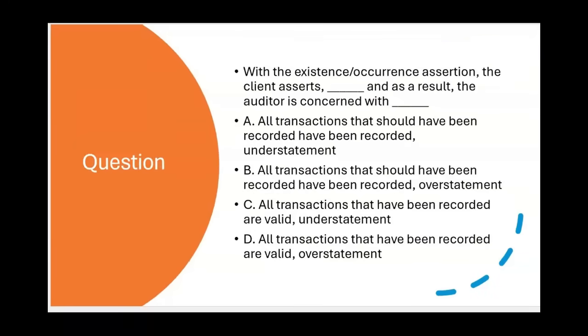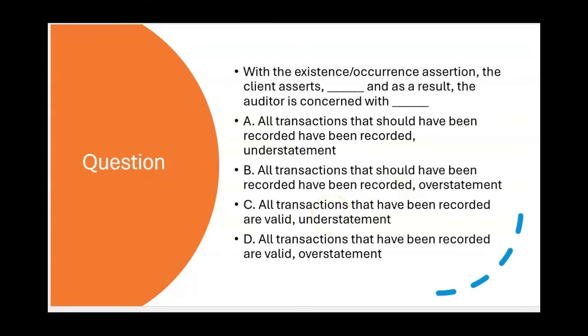Here's one they could ask you. With the existence occurrence assertion, the client asserts what, and as a result, the auditor is concerned with what? All right, existence occurrence, the client asserts A, that all transactions that should have been recorded have been recorded. No, that would be the completeness assertion. And B says that also. All transactions that should have been recorded have been recorded. No, A and B are out.